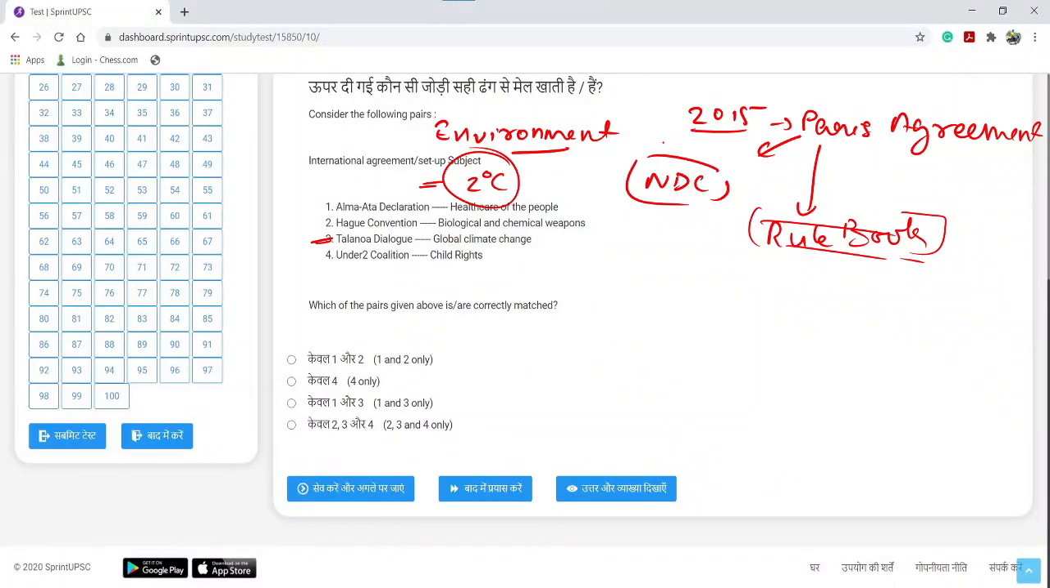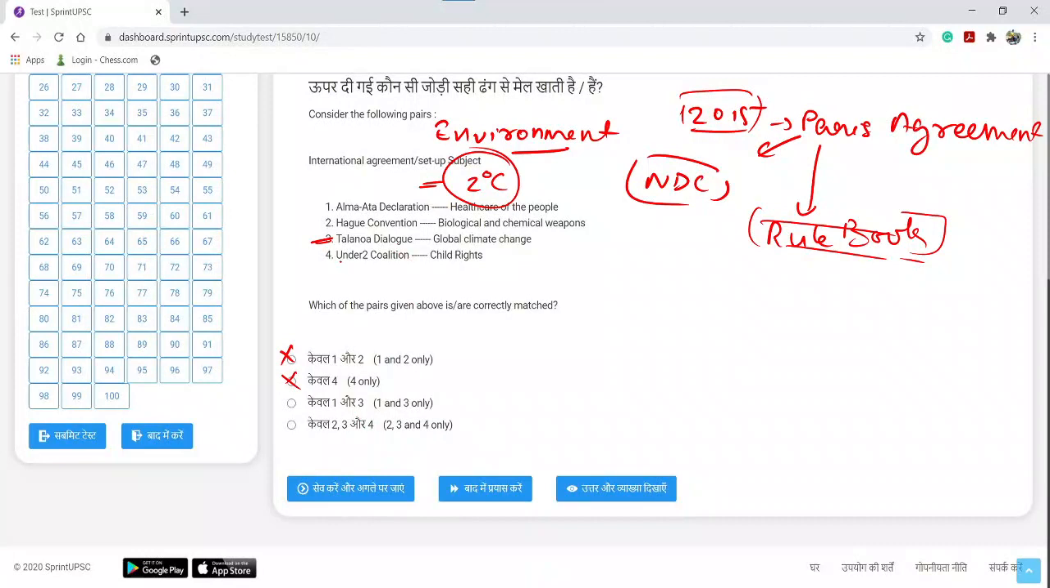अभी तक 2015 में पेरिस एग्रीमेंट हुआ था और 2020 is going खत्म ही होने वाला है, and we still don't have a rule book कि पेरिस एग्रीमेंट को हम लोग implement कैसे करेंगे. So this is the status. So statement 3 is correct. Talanoa Dialogue is related to global climate change. If third match is correct, then option A and option B are straight away eliminated. Then we are left with either option C or option D.